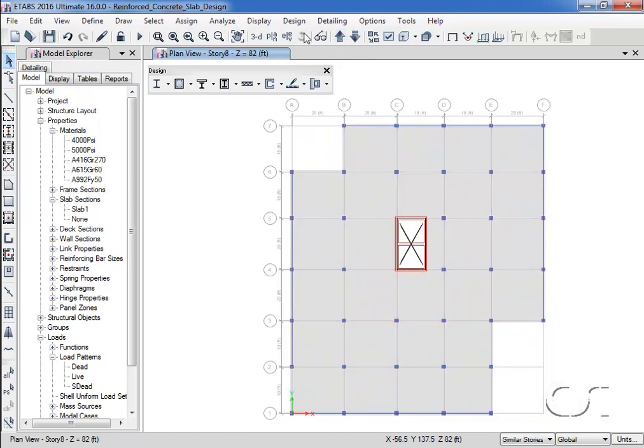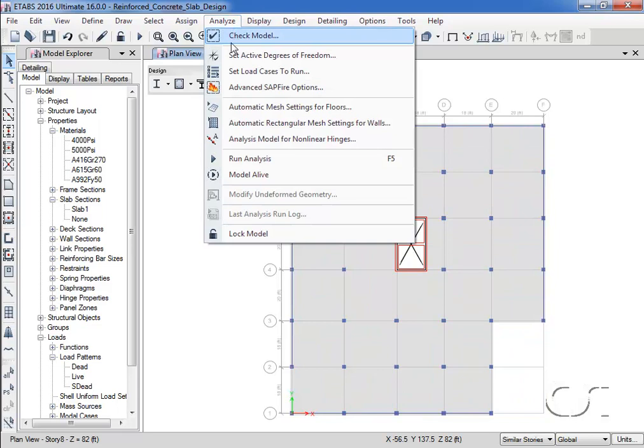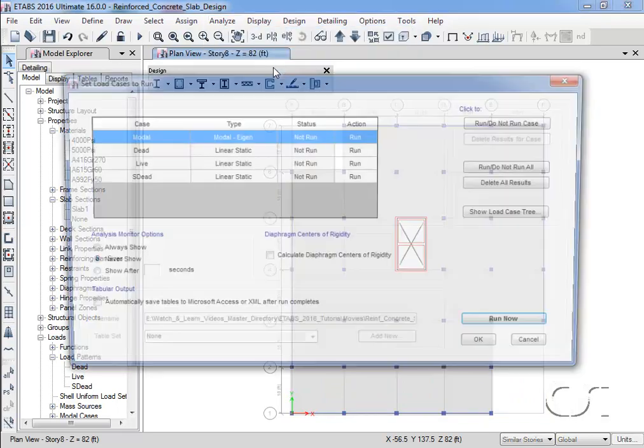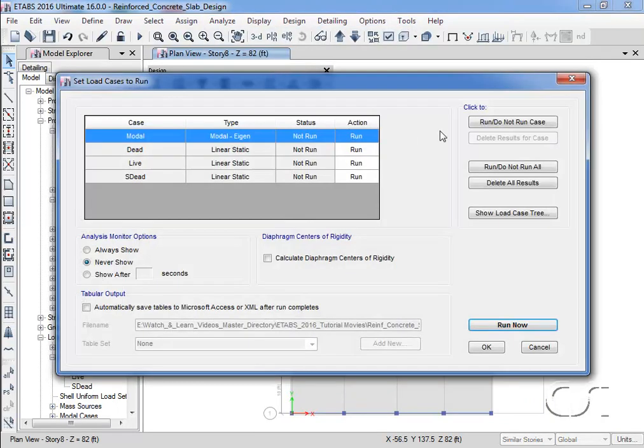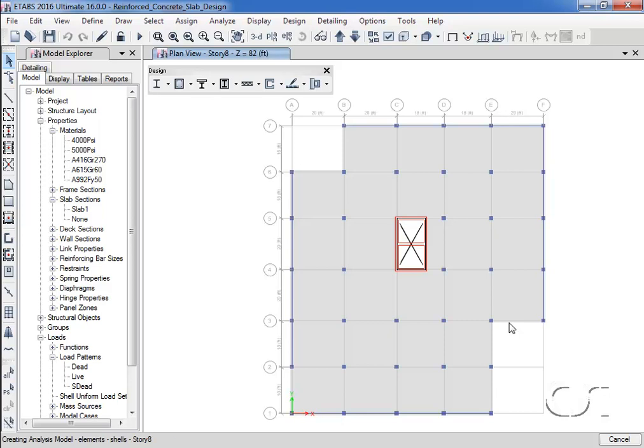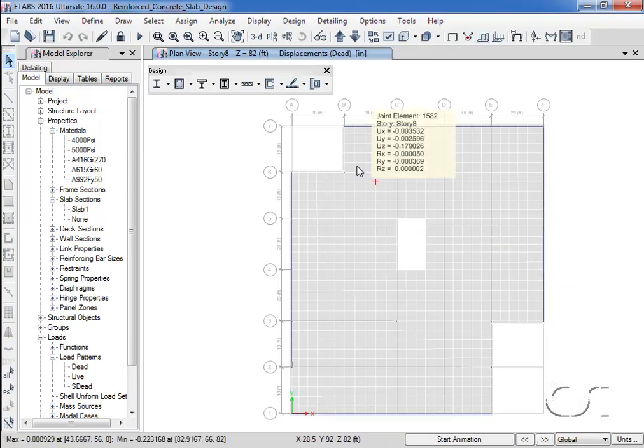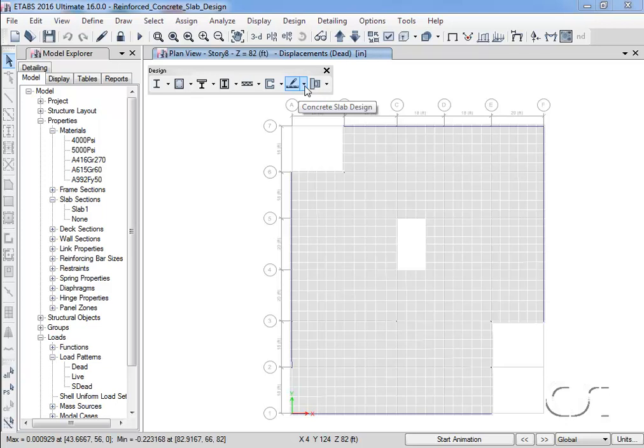Now we may start the analysis. We will shut off the modal analysis case as we are not doing any dynamic analysis. With the analysis complete, we will review the settings for our concrete slab design. We start by viewing our design preferences.